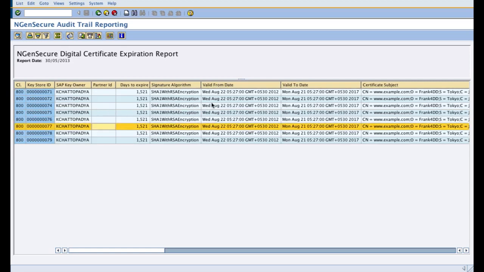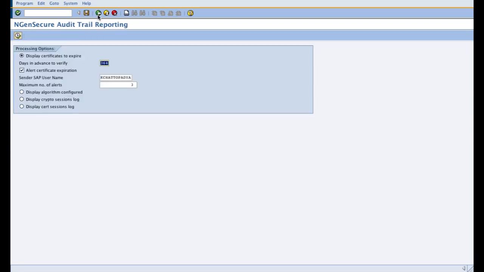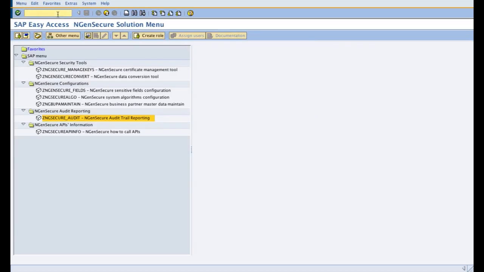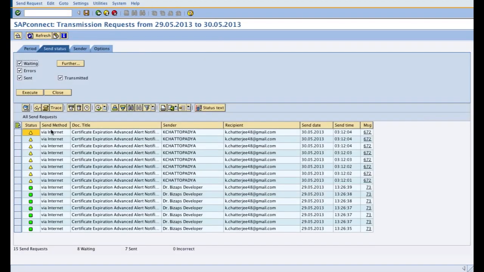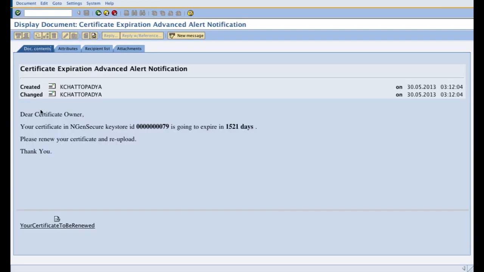So as you can see, it gave me the same expiration report, and if I visit now the SOST transaction for mail sending, you will see that so many certificates have come to my personal ID with the attachment that your certificate is to be renewed, and it attaches the actual certificate to be renewed from the key store.